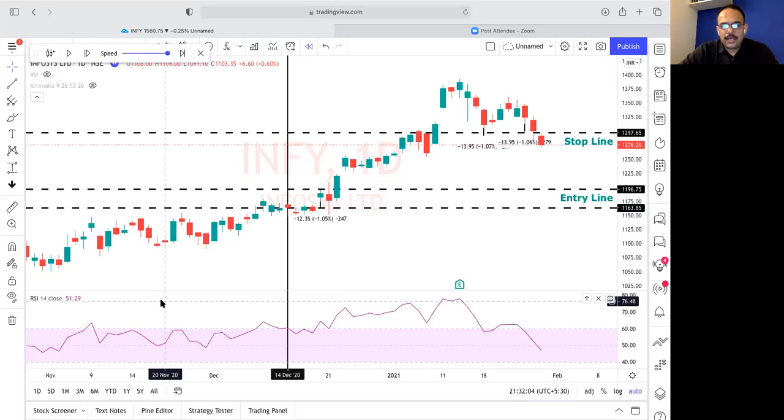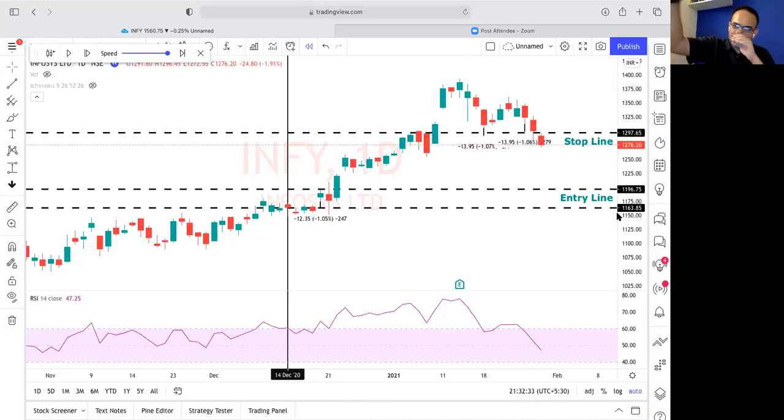Hi Samir. My question is, while setting a target, suppose I entered at 60 RSI, can I set an RSI target somewhere around 80 or 70? Yes, you can set it. I will not say to set it here, because there are lots of trading plans and I don't want to mix other trading plans here. But my answer would be yes, you can set a target: if it reaches 90, let me exit.